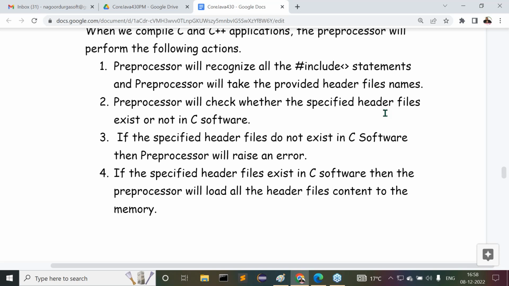If they are available, the preprocessor will load the header files' content to the memory. This type of loading of predefined library at compilation time is called static loading, and static loading is performed by the preprocessor. So the conclusion: the main requirement of the preprocessor is to recognize hash include statements in order to load header files content to the memory.